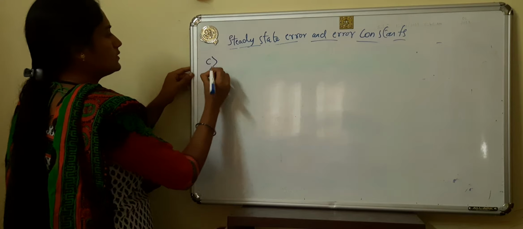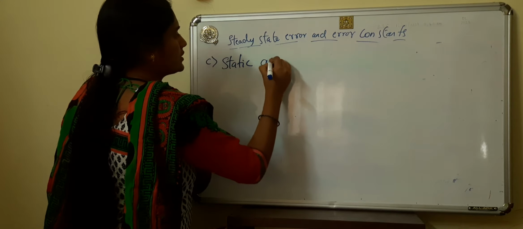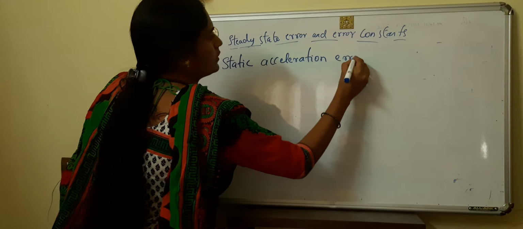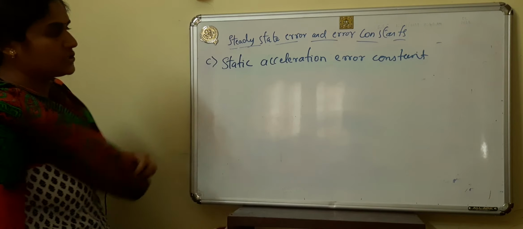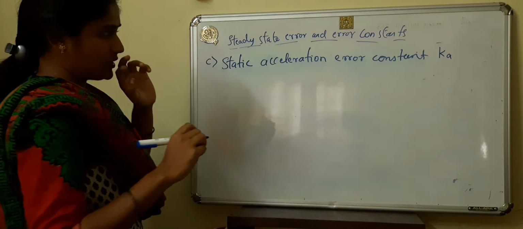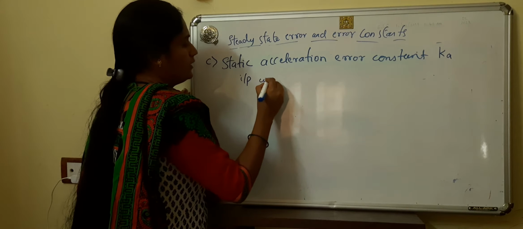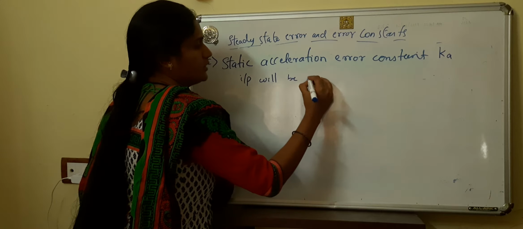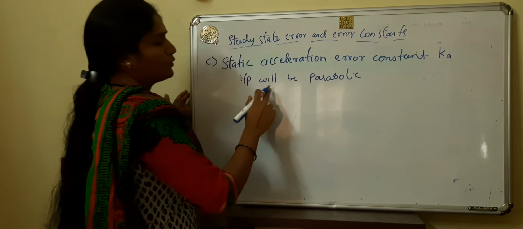Next, the third one is the static acceleration error constant, that is Ka. A means acceleration error. For the static acceleration error constant, the input will be parabolic.